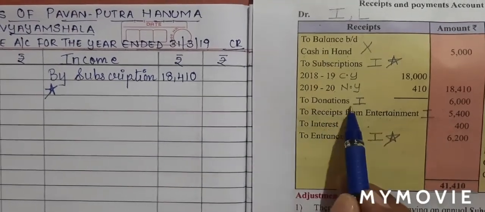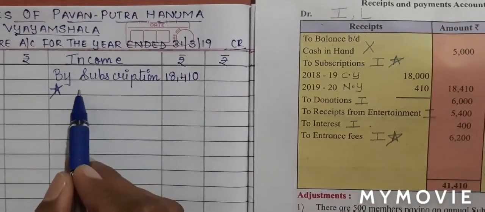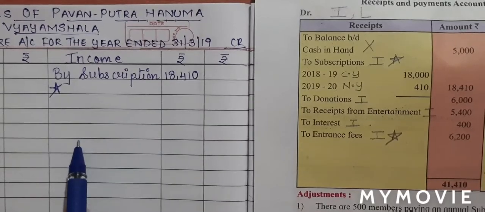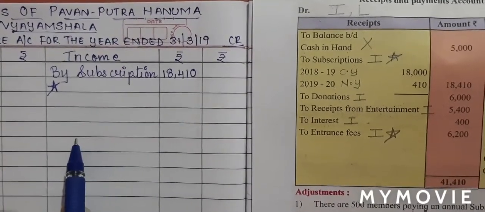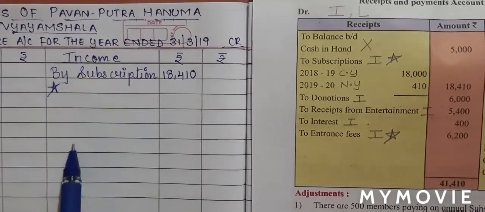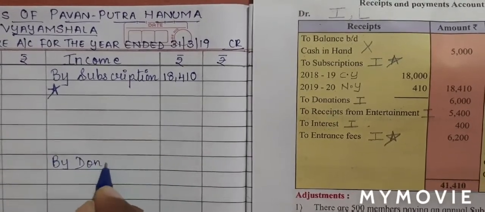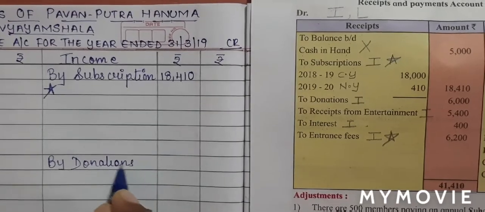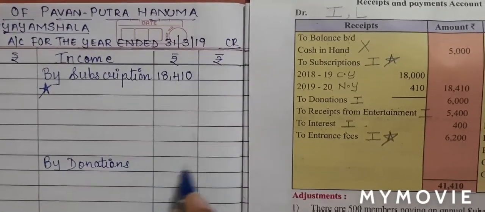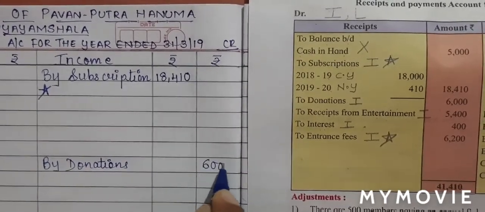Next is donations. For subscription, students, you will at least have to leave 3 to 4 lines as explained to you in your theory. So we will leave 3 to 4 lines and then we will write by donations. No star, outer column 6,000.